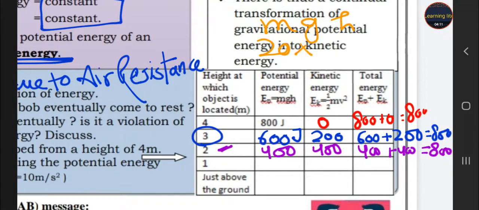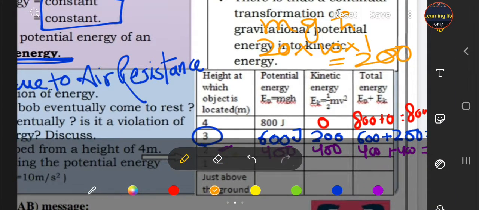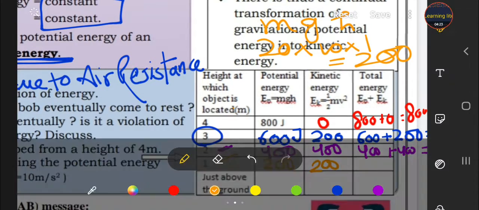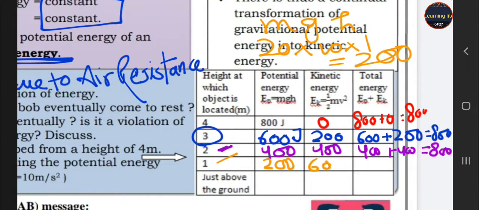M is 20, g is 10, and height is 1, so it is 200. So here the potential energy is 200. Kinetic is 800 minus 200, 600. So here 200 plus 600 equals 800.